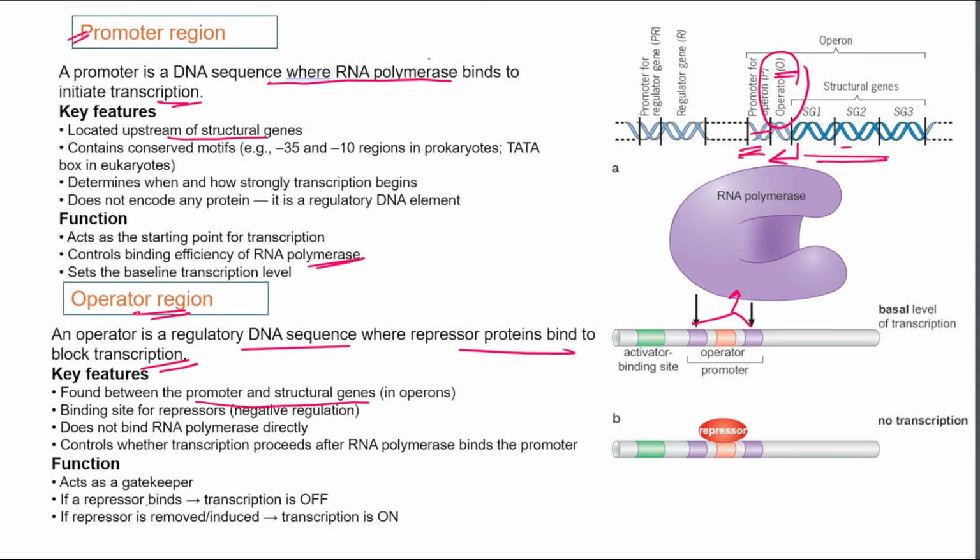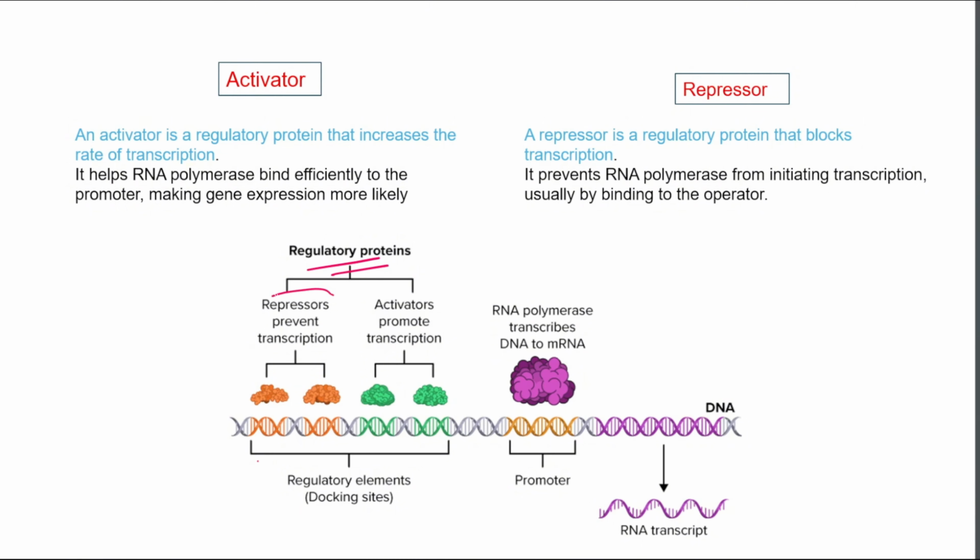Now that we know the regulatory gene produces regulatory proteins, activator and repressor, what are an activator and a repressor? The activator is a regulatory protein that turns a gene on and promotes transcription, and it binds to a specific DNA site called the regulatory protein binding site. This is the regulatory element or docking site where the regulatory protein, either repressor or activator, binds.